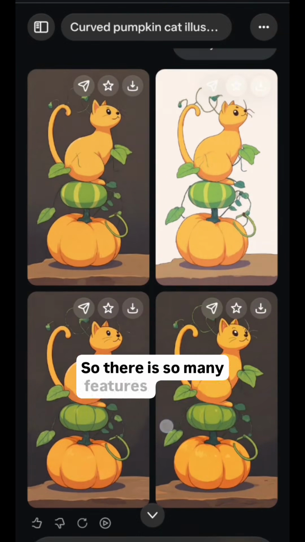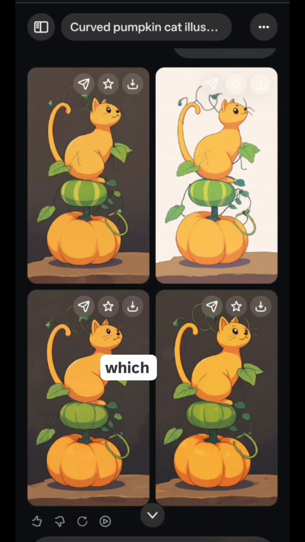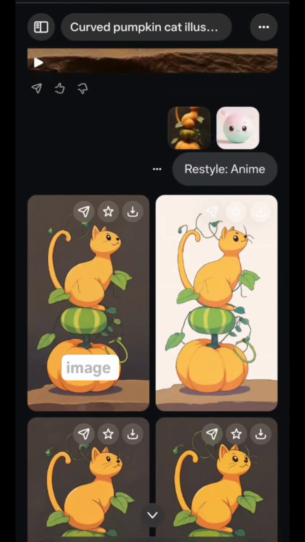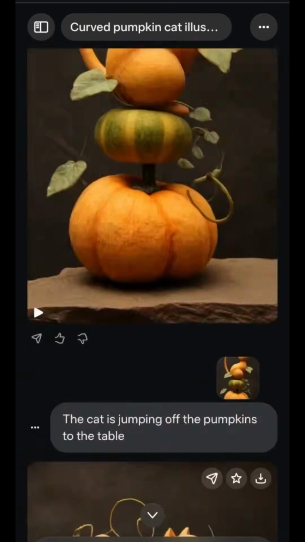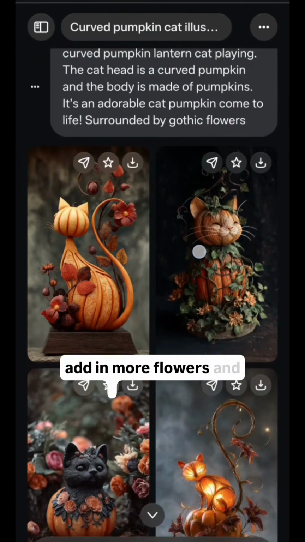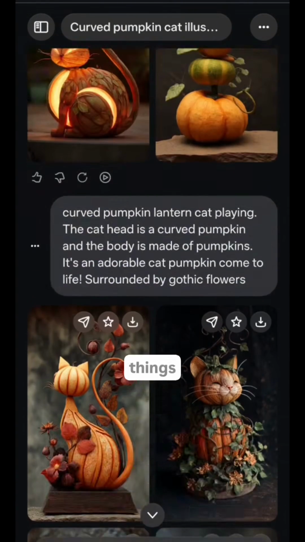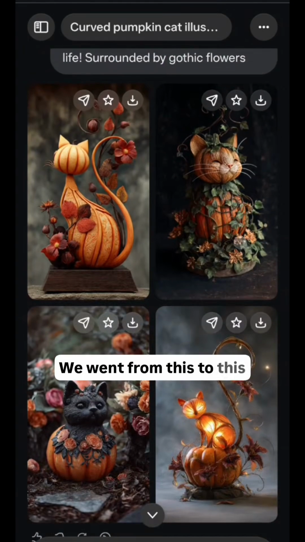So there are so many features, but we're going to end with looking at this cool restylization which we did. As you can see, it kept the exact image and just restyled it. Unlike when we gave it a prompt to add in more flowers, and then it just kind of took out the vibe but made completely different things. We went from this to this.